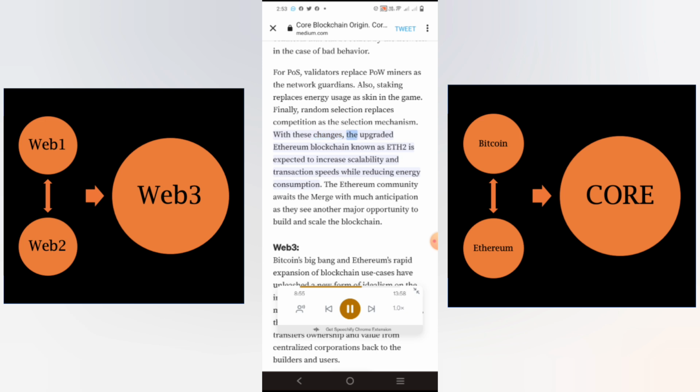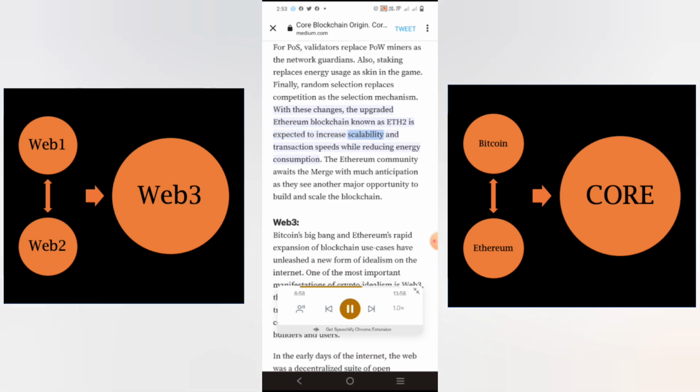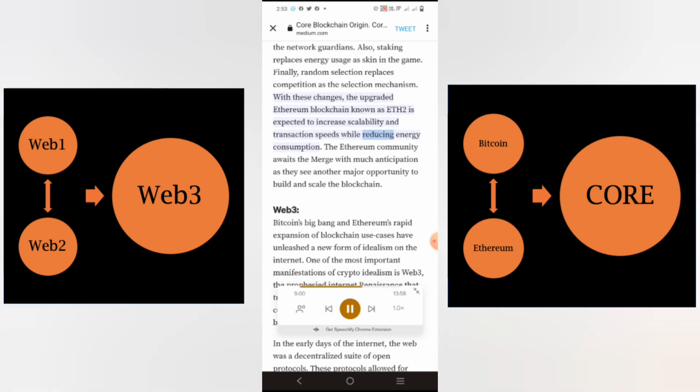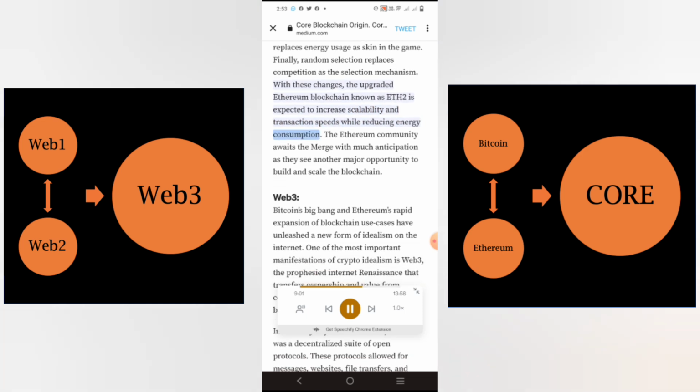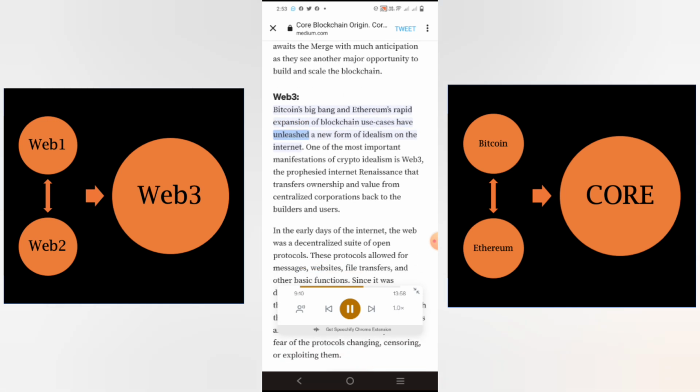With these changes, the upgraded Ethereum blockchain known as ETH2 is expected to increase scalability and transaction speeds while reducing energy consumption. The Ethereum community awaits the merge with much anticipation as they see another major opportunity to build and scale the blockchain. Web3. Bitcoin's Big Bang and Ethereum's rapid expansion of blockchain use cases have unleashed a new form of idealism on the internet.